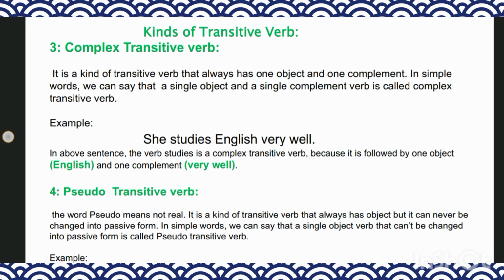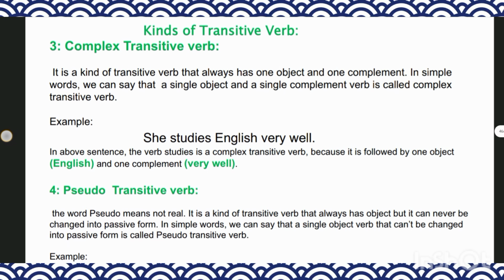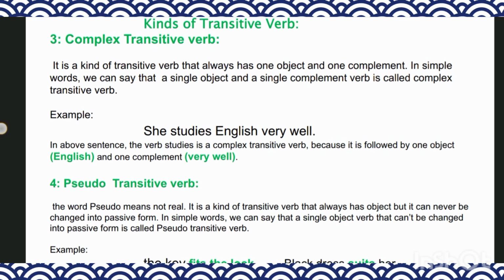Example: she studies English very well. In the above sentence, the word studies is a complex transitive verb because it is followed by one object, English, and one complement, very well.